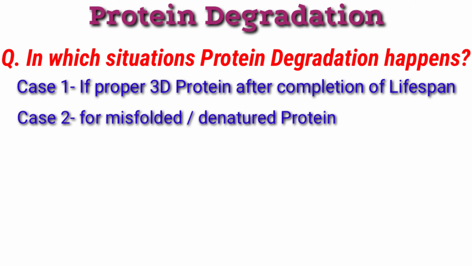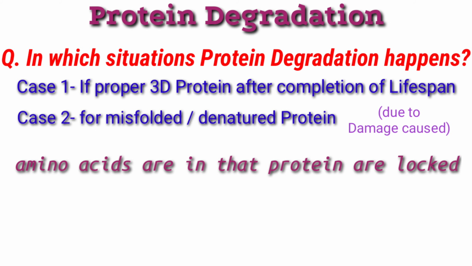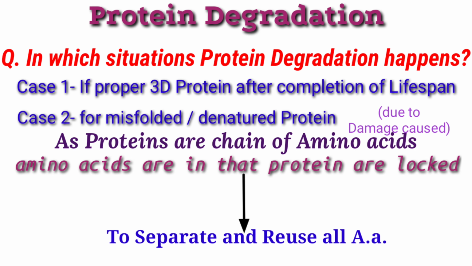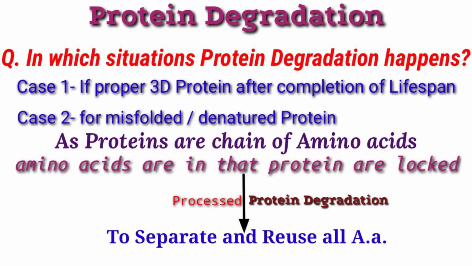or a protein which is denatured, misfolded, or wrongly folded, where all the amino acids in that protein are locked. In order to separate those amino acids to use them for other purposes, these proteins need to be processed by the degradation process.